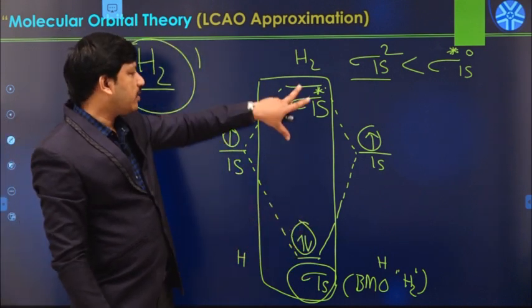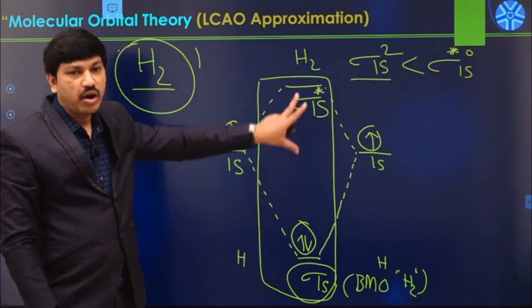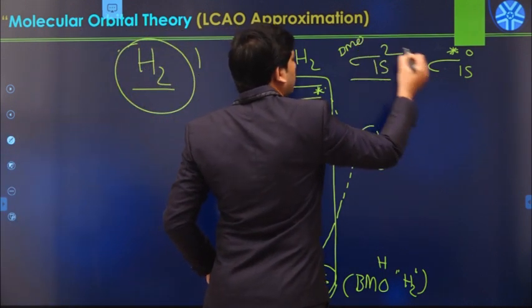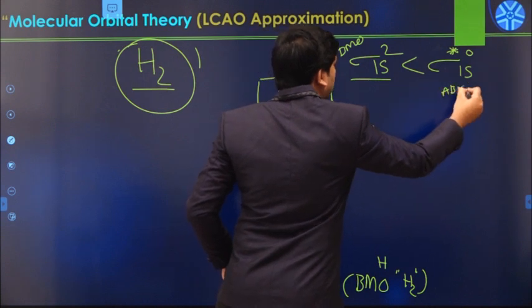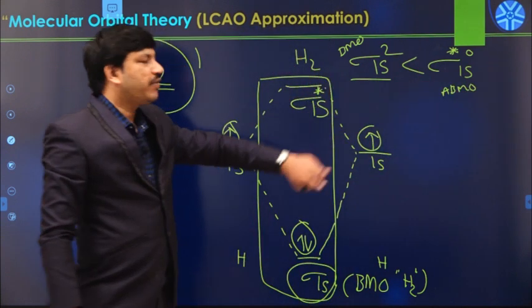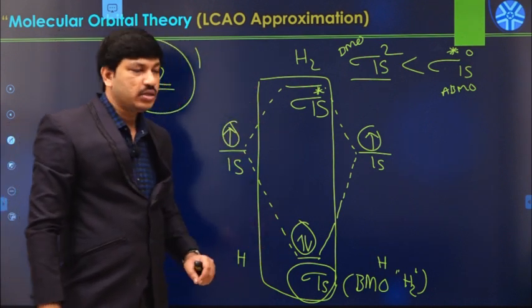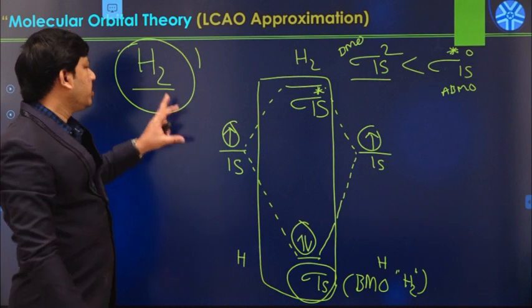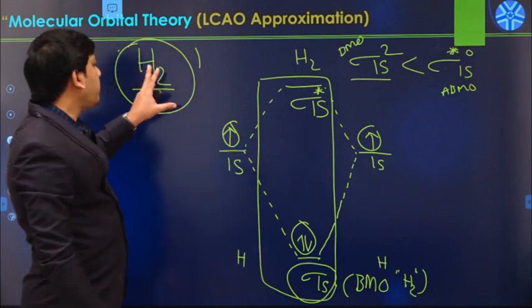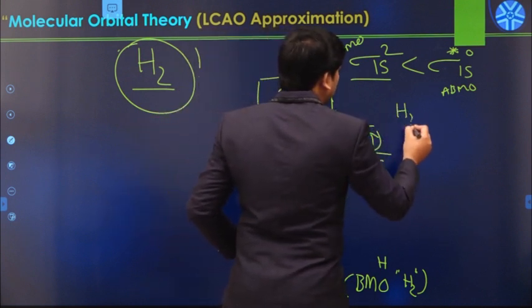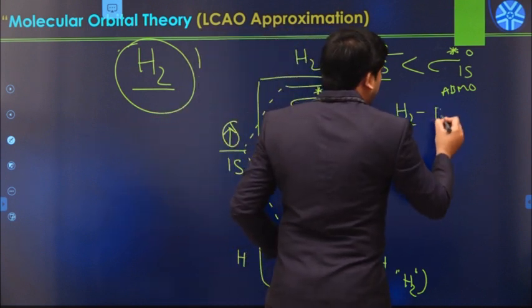There are no unpaired electrons in these newly formed molecular orbitals, either bonding or anti-bonding. We have only one pair of electrons. So the H2 molecule is diamagnetic in nature.